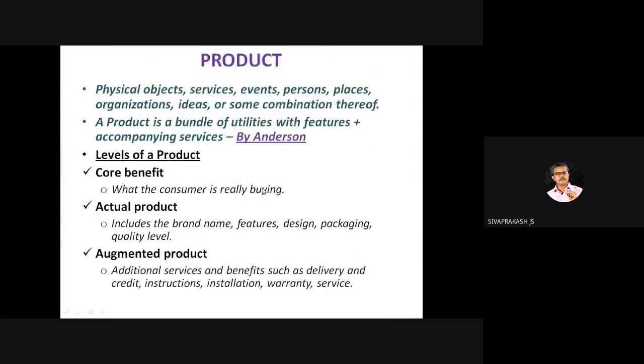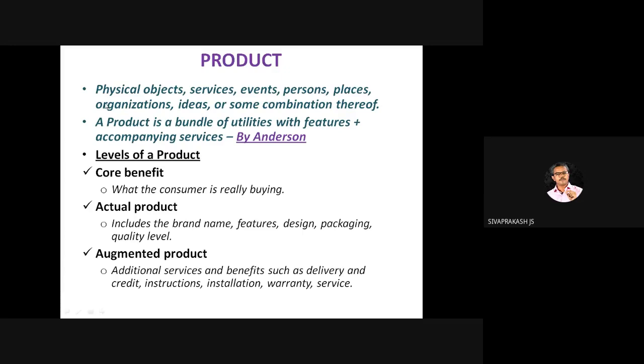Now let us get into the first P. A product is a bundle of utilities with features and accompanying services. This definition is given by Anderson. The Philip Kotler definition: physical objects, services, events, persons, place, organization, or some combination thereof is called a product. Even ideas are called products. Which of the following is not a product? This is called a negative question. The last 3 batches repeated such a question. Now you need to know all the things, then only you can answer.